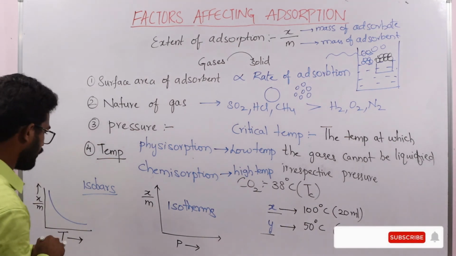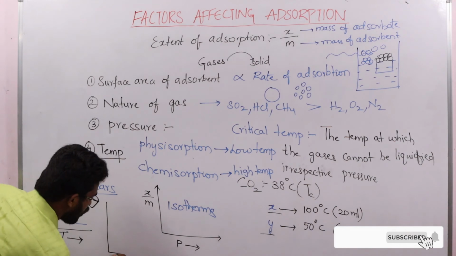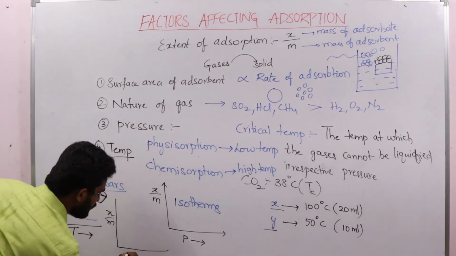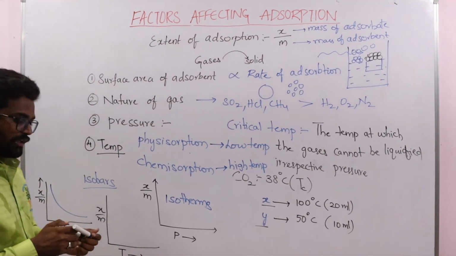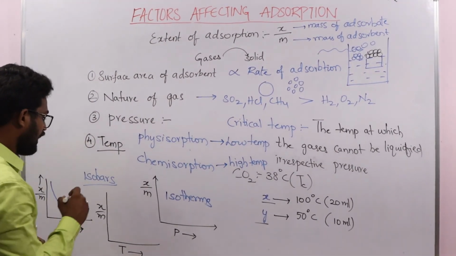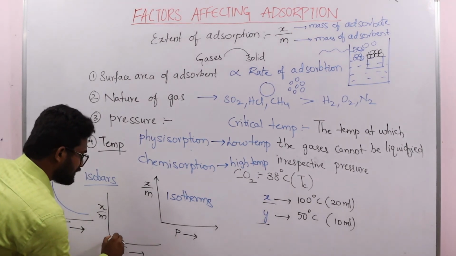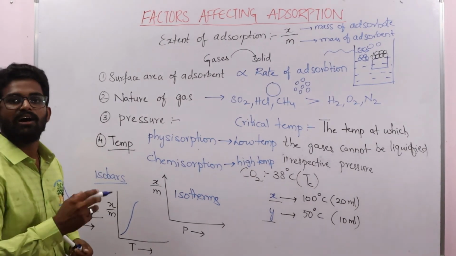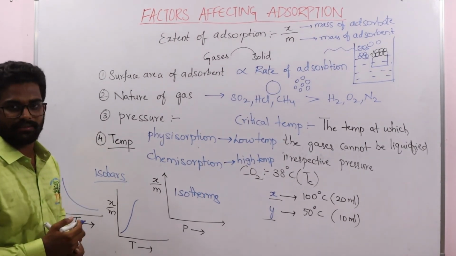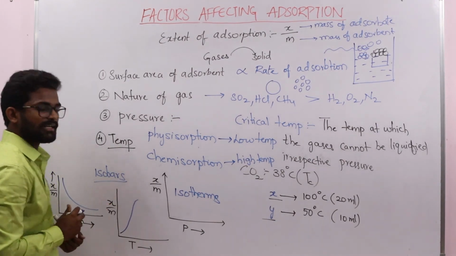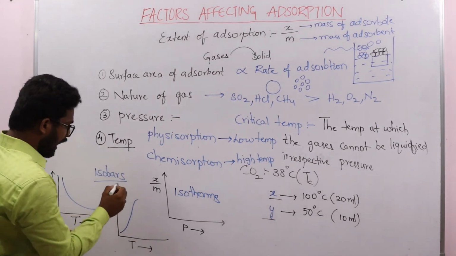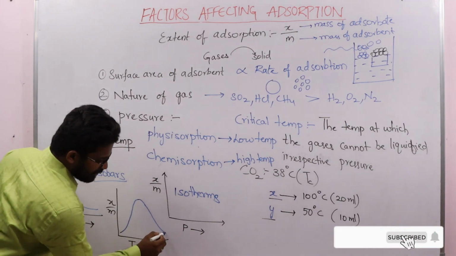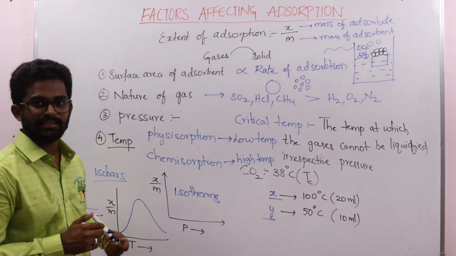Next I am going to draw a second graph for the chemisorption process, extent of adsorption versus temperature. At first, as the temperature increases, chemisorption continuously increases, but after the temperature reaches a maximum, the extent of adsorption due to chemisorption decreases again.